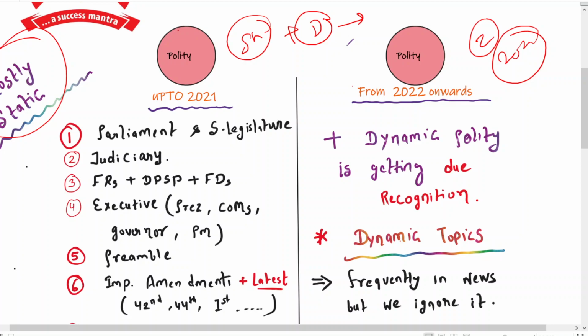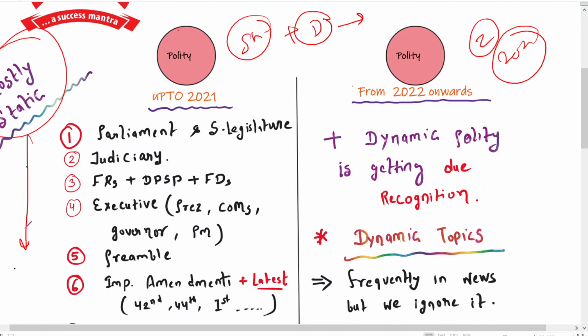So first of all, let us start our discussion with the static part. I have summarized this list based on priority. For example, number 1 represents that you have to dig deeper. So try to read any standard book you may be referring to, like M. Lakshmikant, or NCERT, in that way.